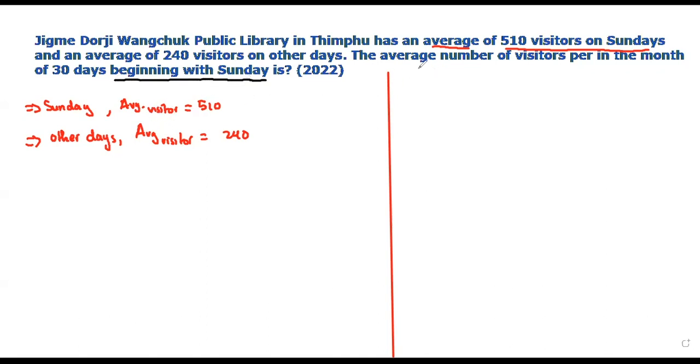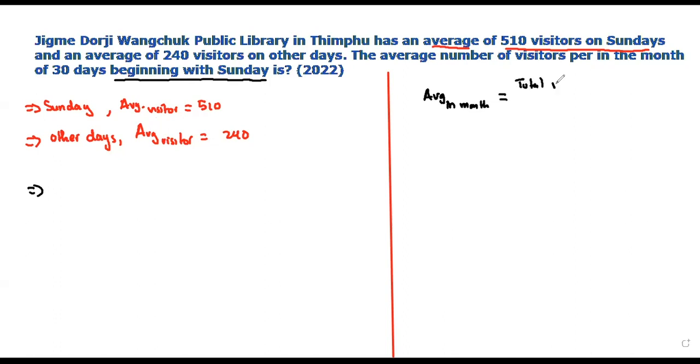On Sunday the library averages 510 visitors, and on the other days, Monday to Saturday, it averages 240 visitors. We need the average for the one month. So in order to solve this, first the formula: the average number of visitors in a month